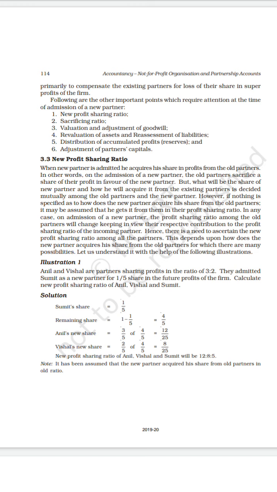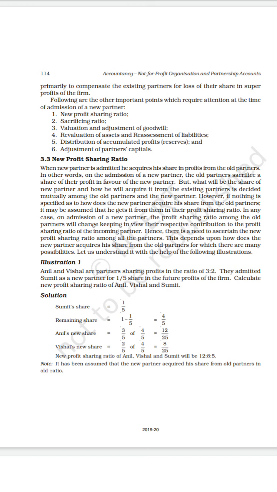Okay, so very simple. The only thing is we have to find the remaining profit share. 1 by 5 is Sumit's, so the balance 5 minus 1 is 4. So the remaining profit sharing is 4 by 5. And we multiply the old profit sharing ratio of the old partners with the remaining profit sharing ratio, and we get the answer.